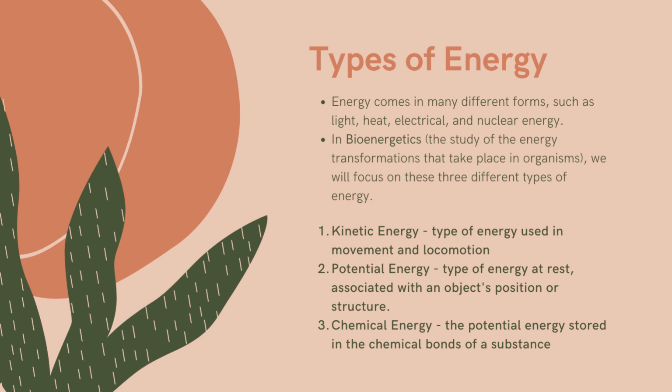We have kinetic energy. It is the type of energy associated with movement and locomotion. The opposite of kinetic energy, we have potential energy, the type of energy at rest associated with an object's position or structure, and chemical energy, which is a type of potential energy stored in the chemical bonds of a substance. So we will tackle these three types of energy in the further discussions that we will have in this lecture.